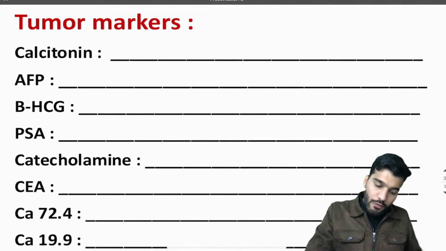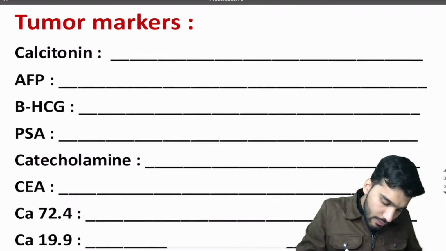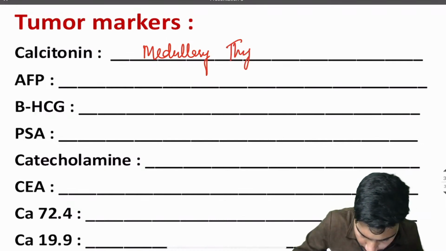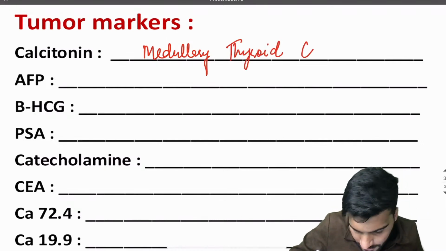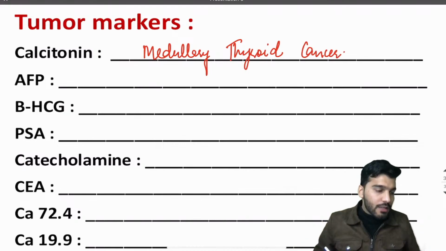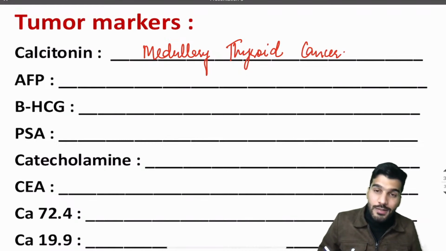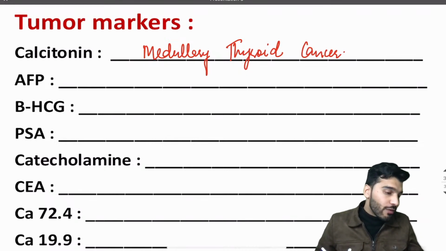Calcitonin is a tumor marker for which condition? Revise with me. Calcitonin is a tumor marker for medullary thyroid cancer. Now let's revise this medullary thyroid cancer here only. So for medullary thyroid cancer, what is the tumor marker? The tumor marker is going to be calcitonin.